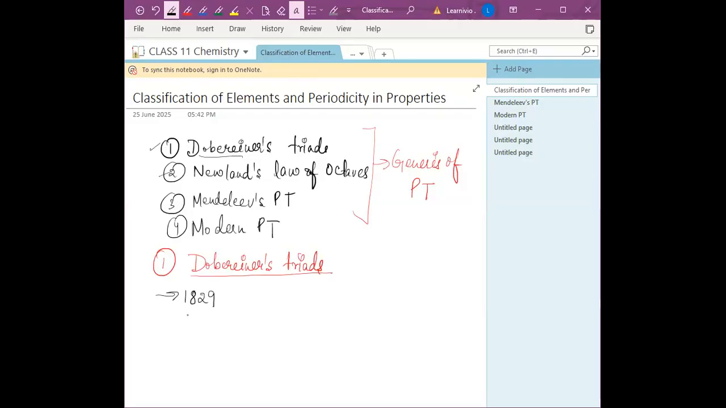John Dobereiner, in early 1800, was the first to consider the idea. He just gave the idea to relate the properties of elements, right? So you can write down the date, 1800 to 1829. Between these, he gave the Dobereiner triads. In 1800, you can just write 1800.